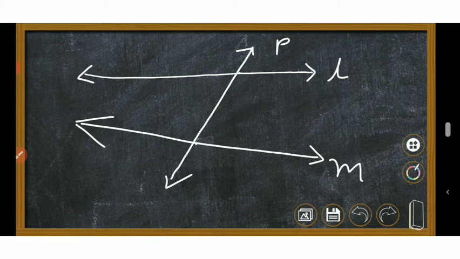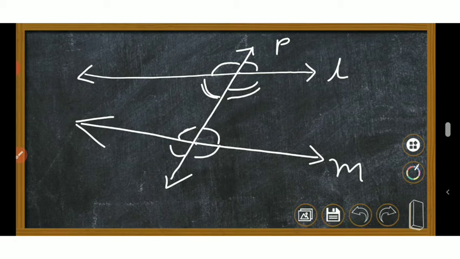Now here you can see there are formed 1, 2, 3, 4, 5, 6, 7 and 8. How many angles are formed? 8 angles are formed. Correct?